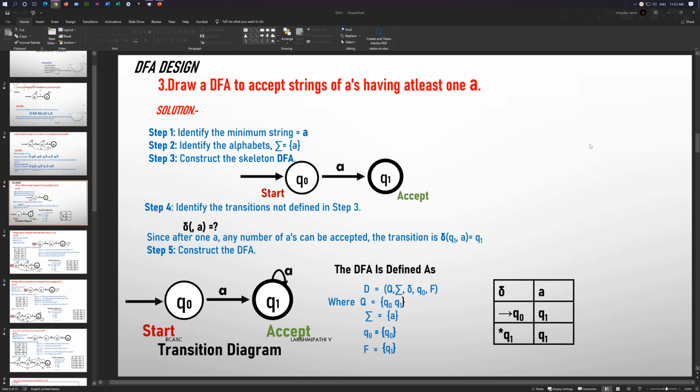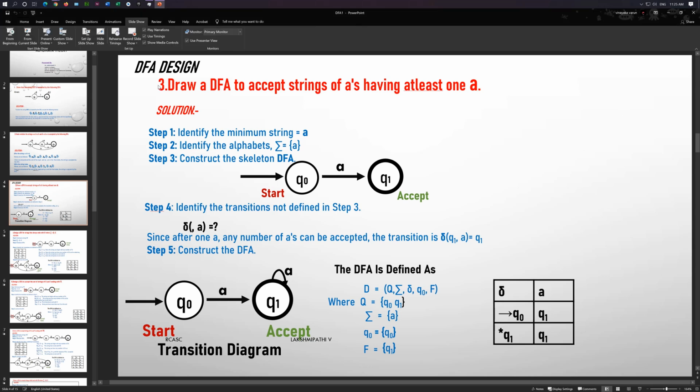Automata. Deterministic finite automata means the DFA consists of 5 tuples: Q, sigma, delta, q naught and F. Q is a non-empty finite set of states, sigma is a non-empty finite set of input symbols. Then delta is a transition function. You already know how to do the transition. For example, one state will take one input symbol and go to another state.